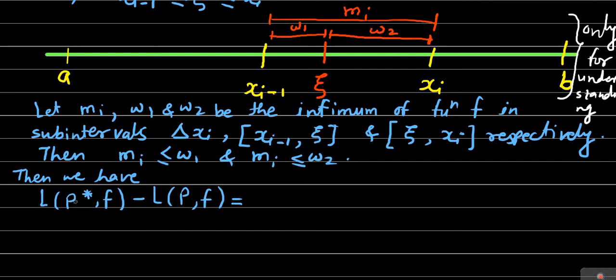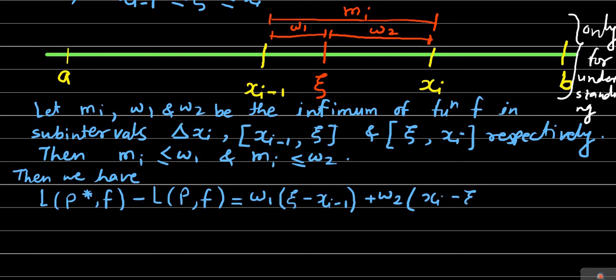Okay, so the remaining part of this difference will be only this much that I am mentioning here. It is equal to omega 1 into xi minus xi minus 1, the length of that subinterval, plus omega 2 into the length of that subinterval, which is xi minus xi.